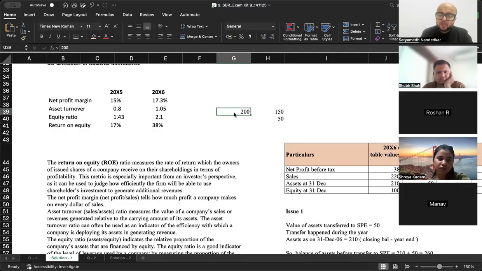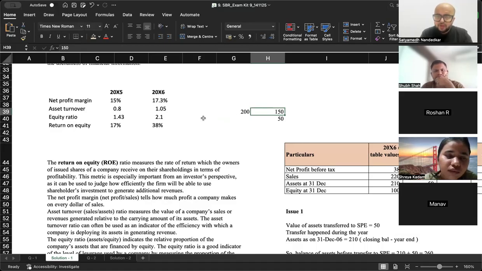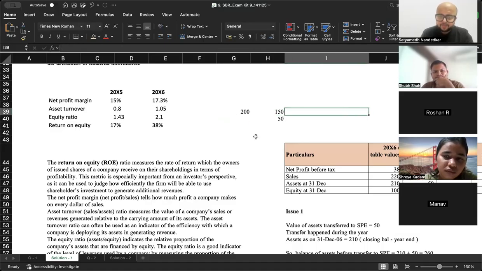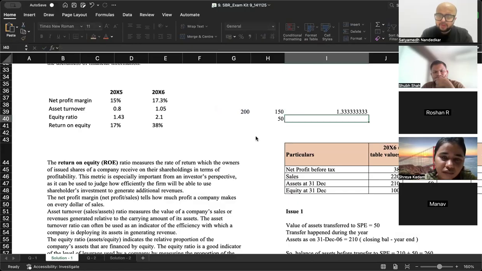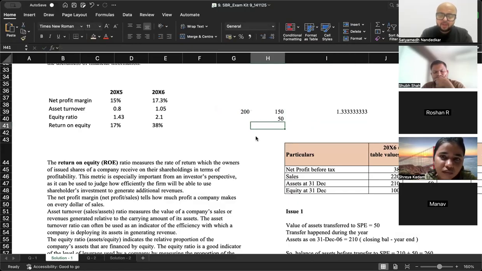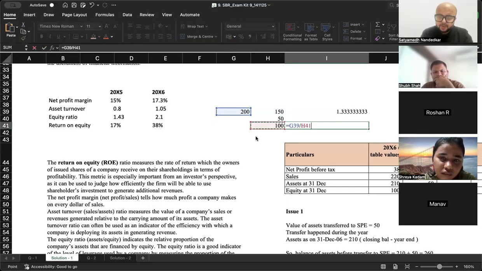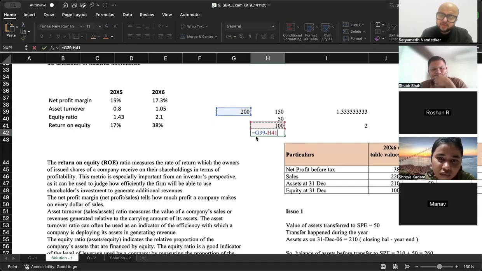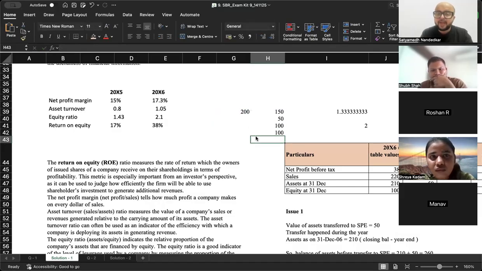So ये ratio, if this ratio falls, see यहाँ पे 200 upon 150, 1.33. Now what if this falls? Equity becomes 100, then that means out of 200, 100 is funded by equity, 100 is funded by debt.